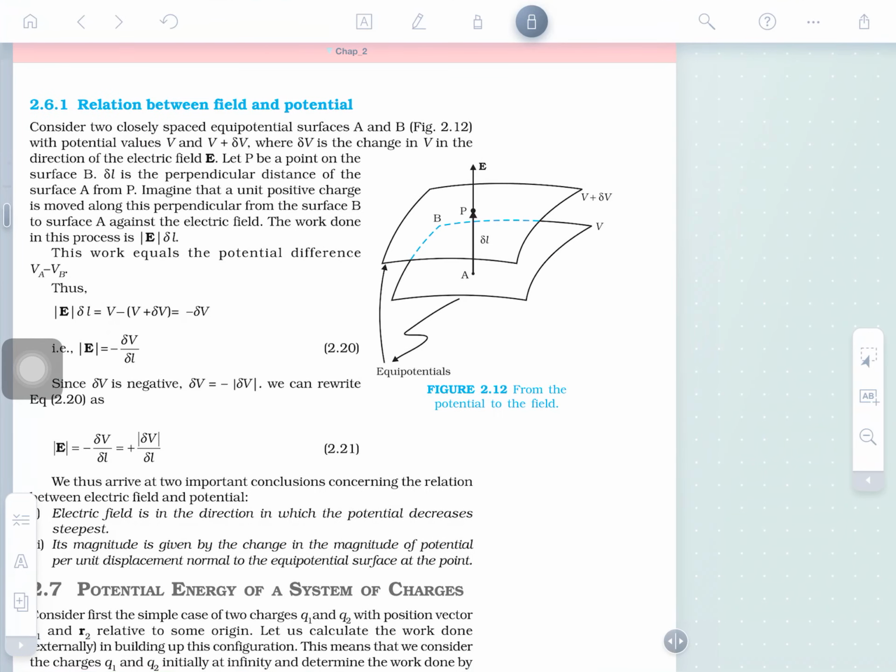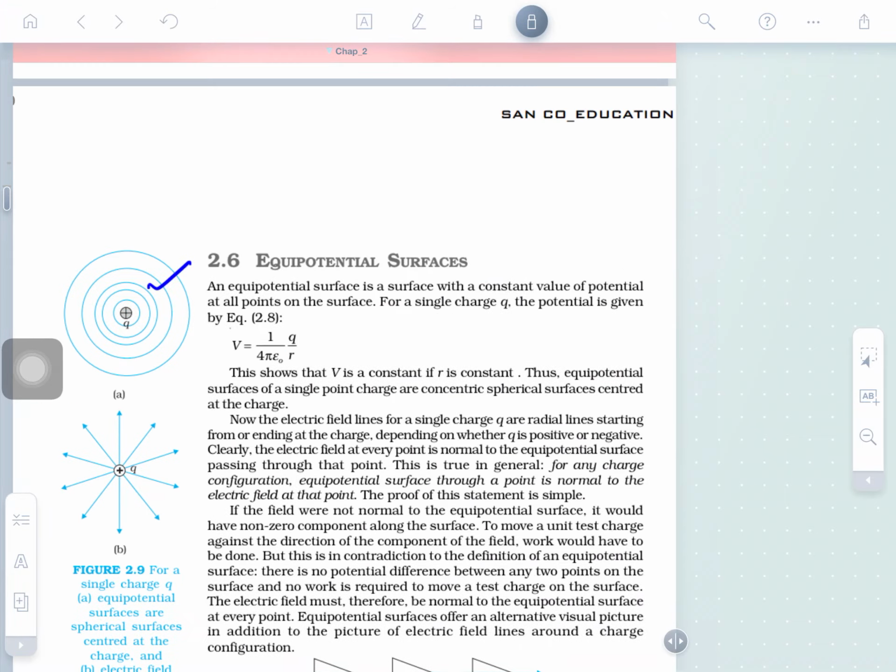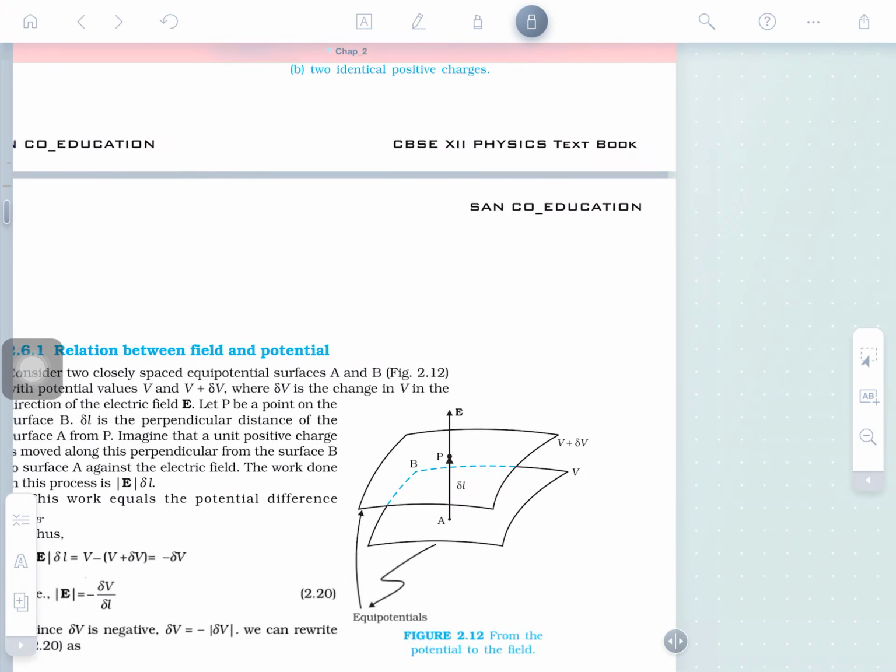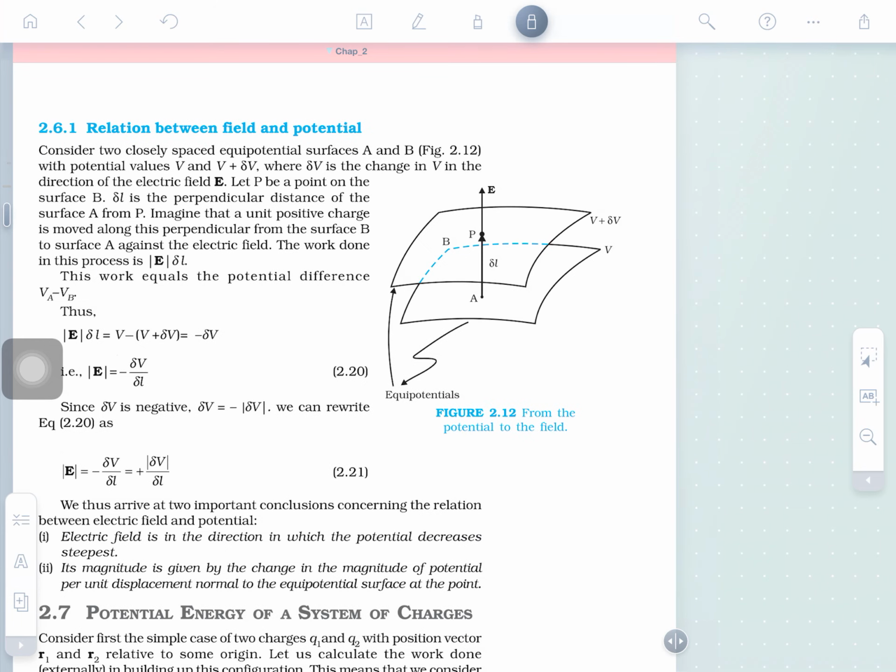Today we will discuss the relation between field and potential. Students, we have been studying chapter number 2, electrostatic potential and capacitance. The relation between field and potential. The meaning of the field is the intensity of the electric field.